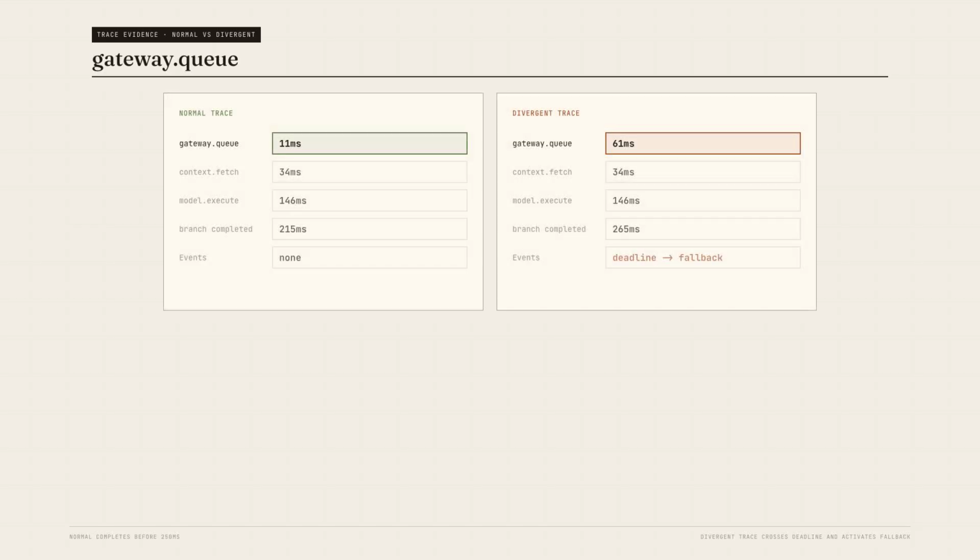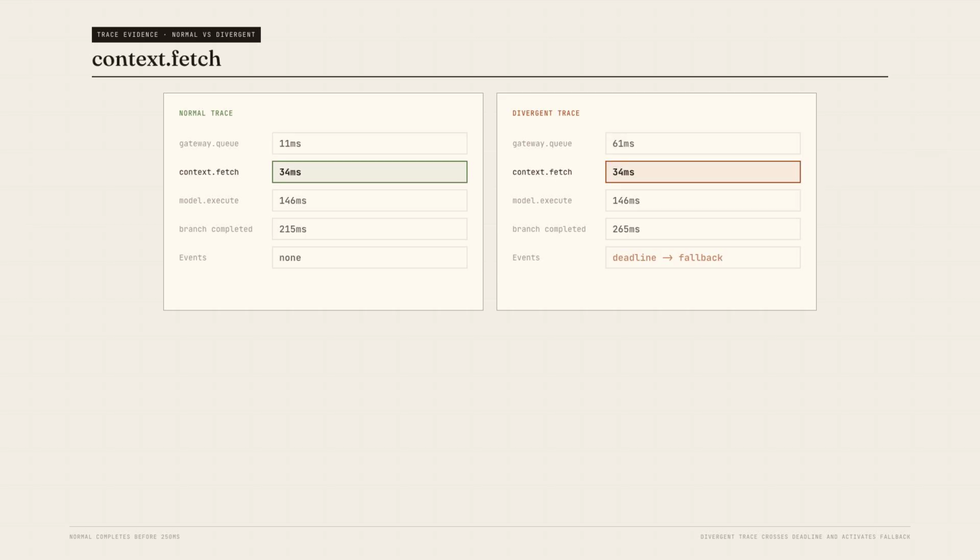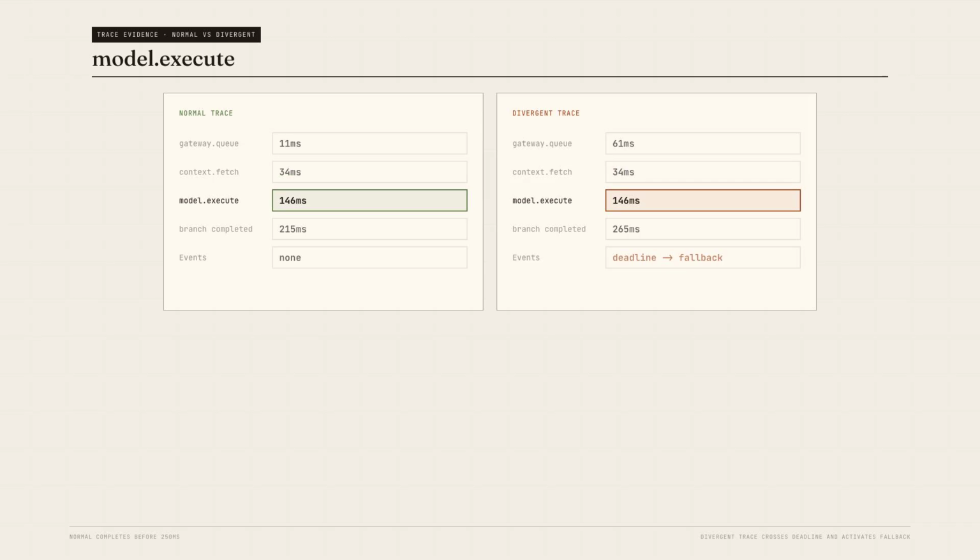Build 3 connected views. View 1, the geographic route matrix. Place source region on one axis and destination on the other. Show P50, P95, P99 for every route pair. A global P99 can hide one unhealthy path. The route matrix cannot.